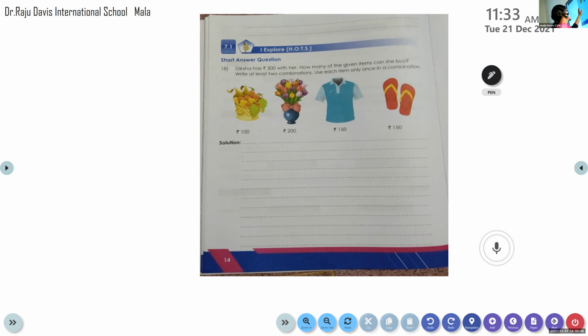See, the first one you can write here: fruit basket. Then it is easy to write.